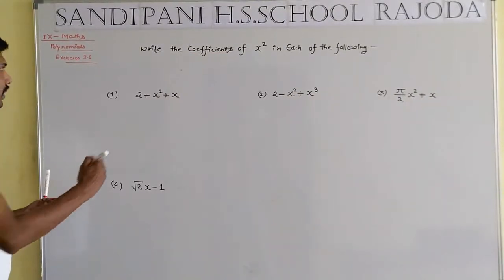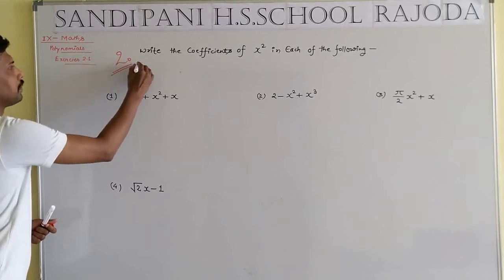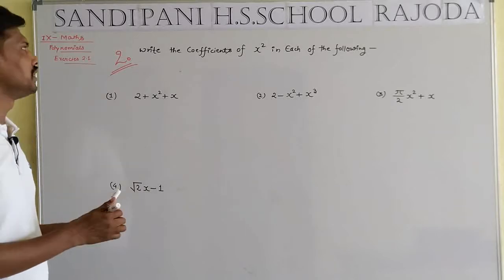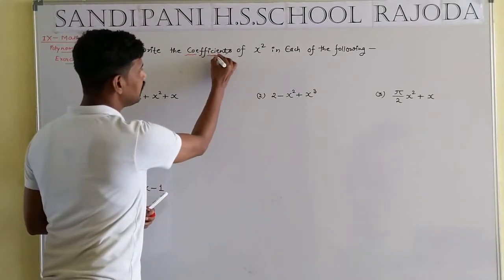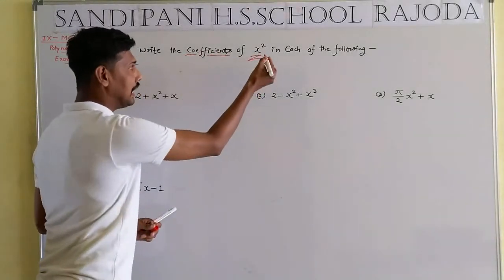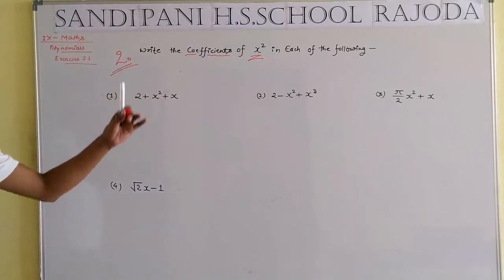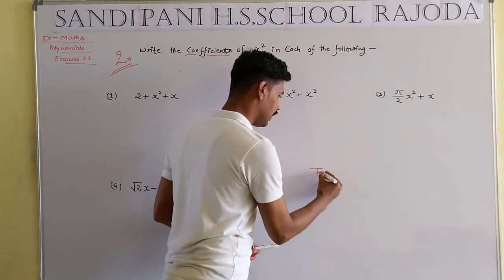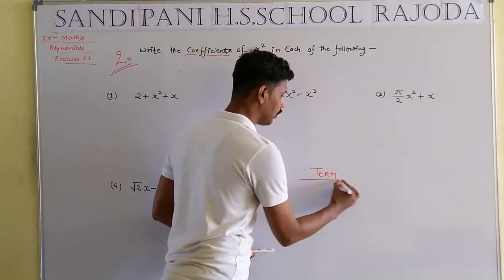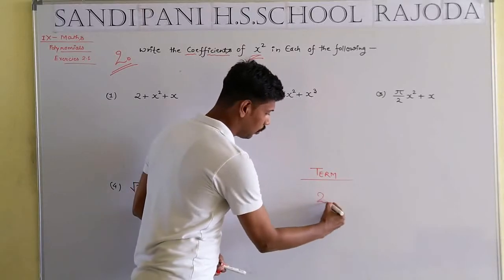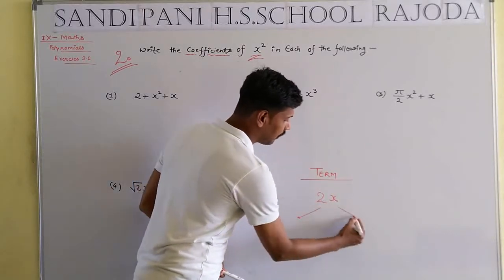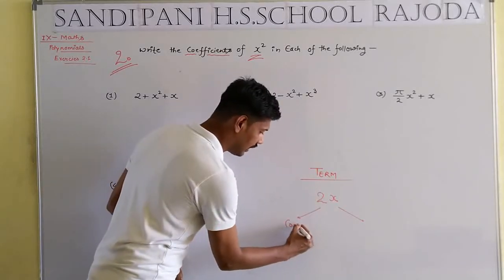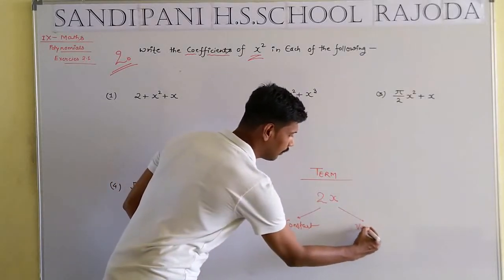Students, we are taking question number second of exercise 2.1. What is the demand of the question? Write the coefficient of x square in each of the following expressions. So firstly I introduce a word, term. What is the meaning of term? Just like 2x, each and every term consists of two parts. The first one is the constant and the second one is the variable.